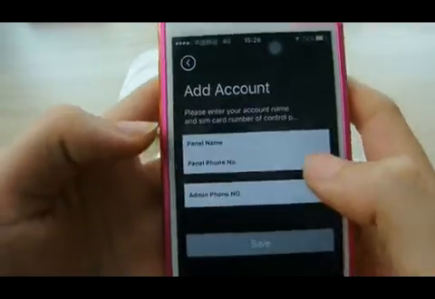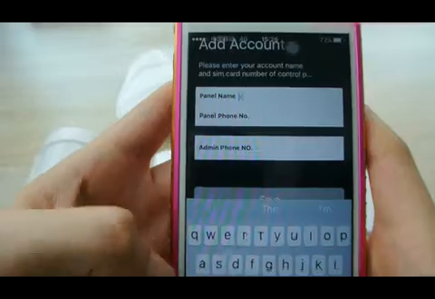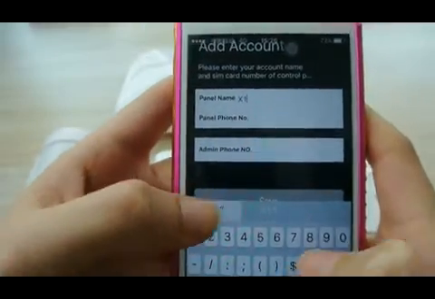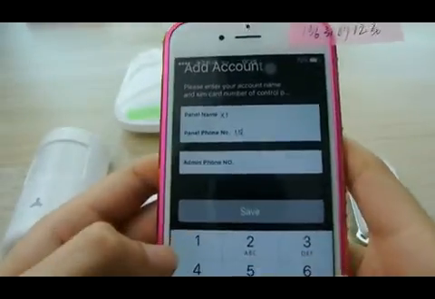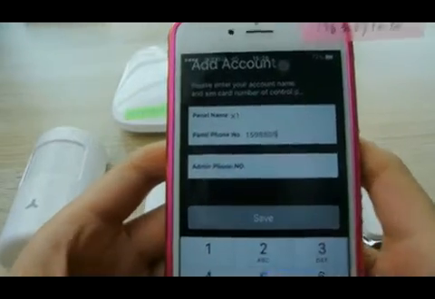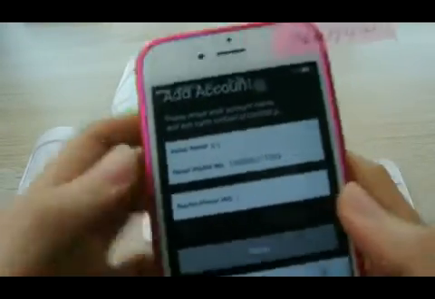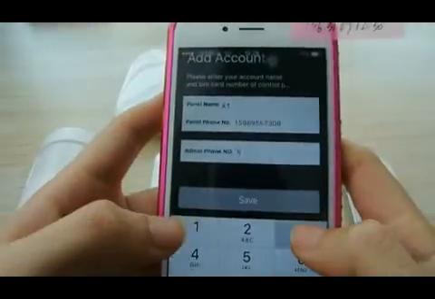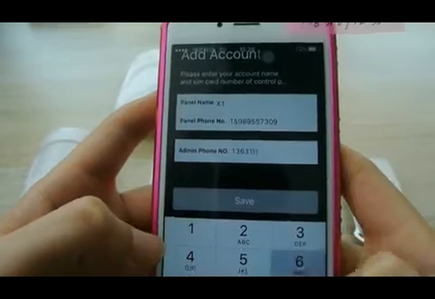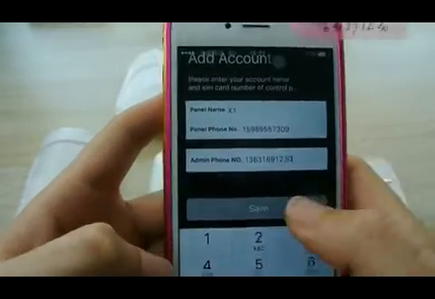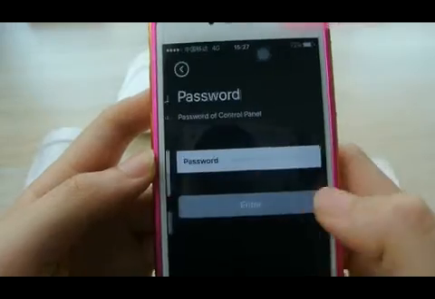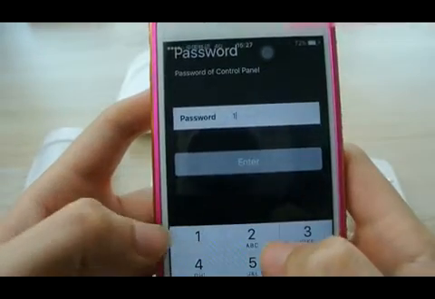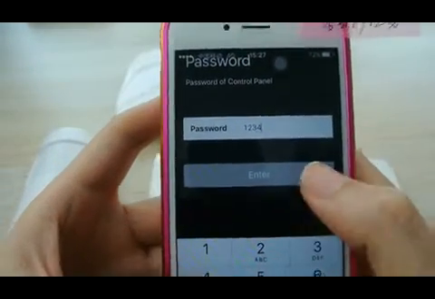Add your account. Enter your panel name, your panel phone number, admin phone number, and save it. Use the password to access. The default password is 1234.